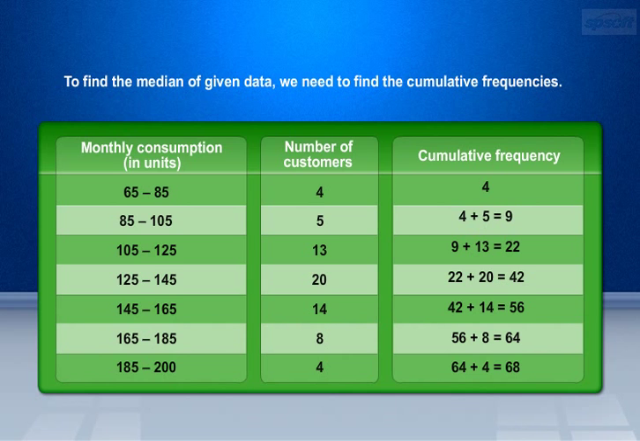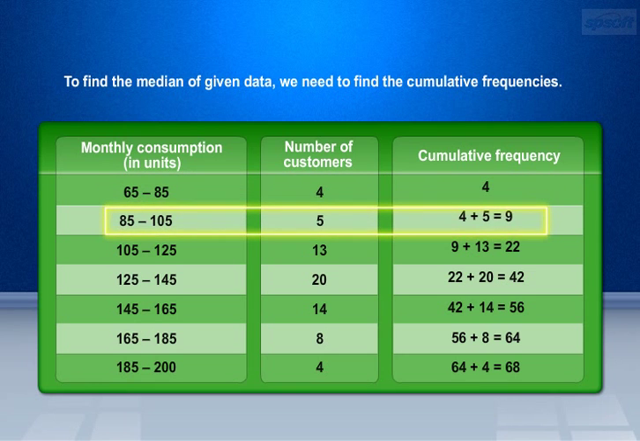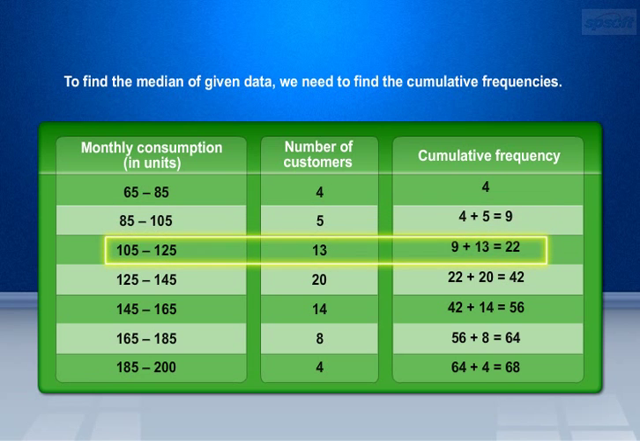Here, we find cumulative frequency as current class interval frequency plus previous class interval frequency. For class interval 65 to 85, given frequency is 4. Then its cumulative frequency is 4. Now, for class interval 85 to 105, given frequency is 5. Then its cumulative frequency equals 9, that is, 4 plus 5 equals 9. For class interval 105 to 125, given frequency is 13. Then its cumulative frequency equals 22, that is, 9 plus 13 equals 22.